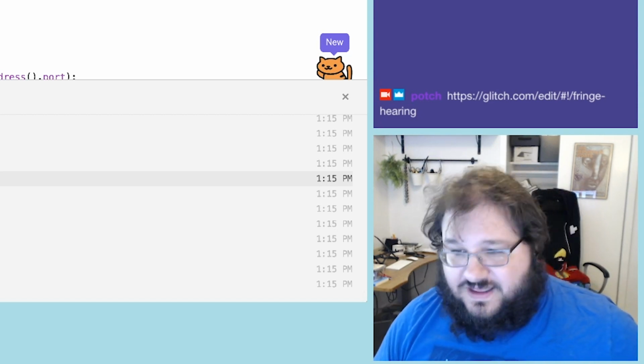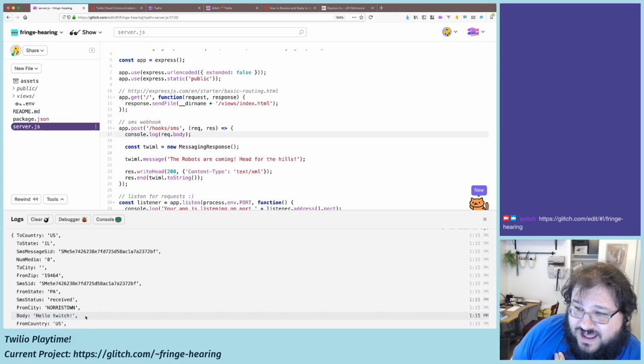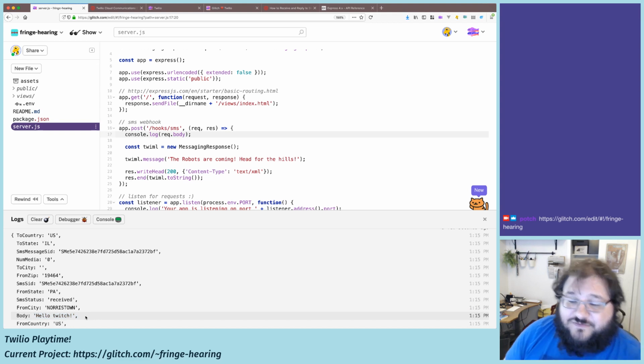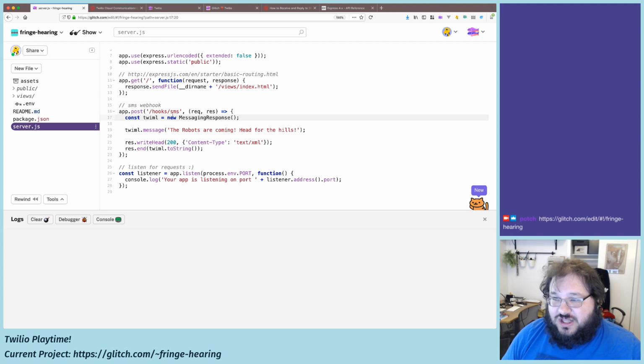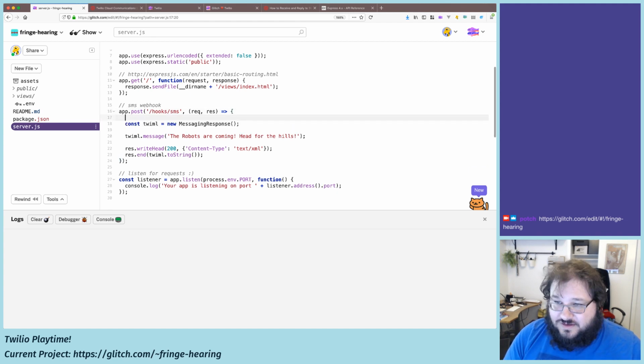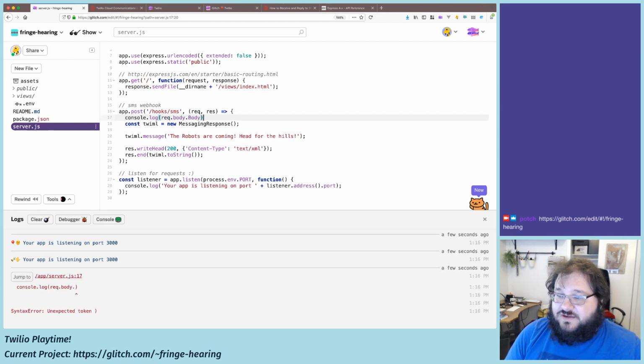Aha, and take a look at that. So I've texted "hello Twitch." The message actually came in, and it is coming from my phone. So I think that's pretty cool. And now, well, we're no longer logging that, but what if we said console.log? It looked like it was req.body.body, I believe, is the field.